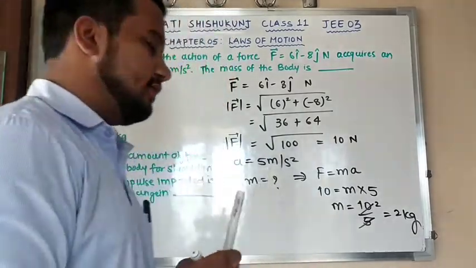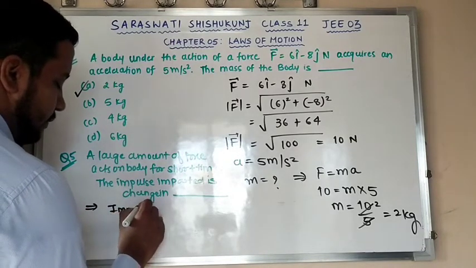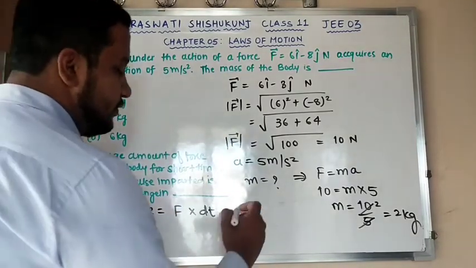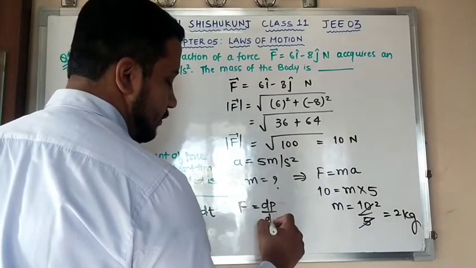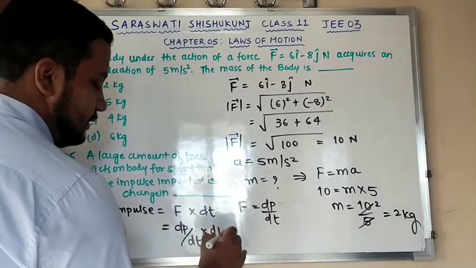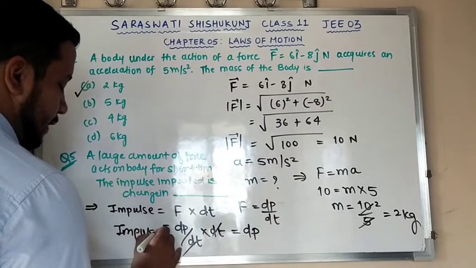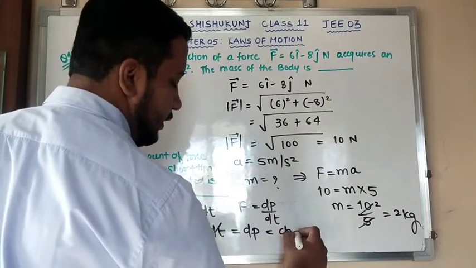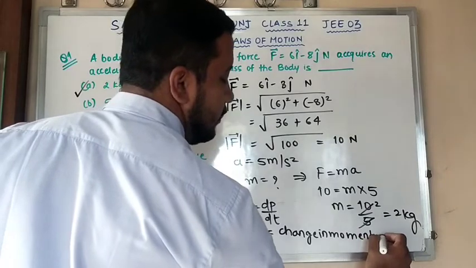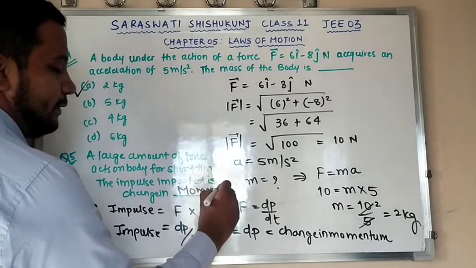But how to derive this, sir? I'll tell you. A large amount of force acting for a short interval, I am taking dt. Also according to Newton's law, F is equal to dp by dt. Yes or no? So I can write that F is nothing but dp by dt. This dt gets cancelled. So I am having my answer dp. So impulse is nothing but dp, and dp is nothing but what? Change in momentum. So I can write over here that the impulse imparted is change in, my answer is momentum.